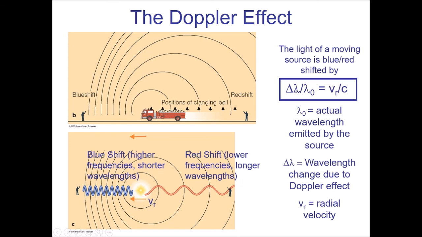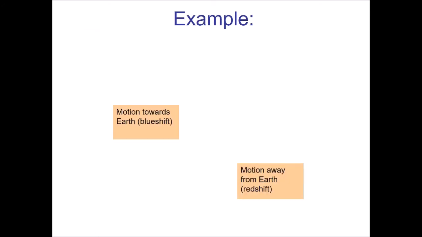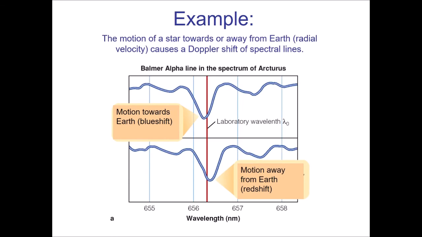So knowing how much your wavelengths have shifted from what they ought to be can help you measure how fast the object moves. And back in the stuff we talked about before, we have a pretty good idea of where all these things lie. For example, the red line of hydrogen is normally 656.3 nanometers.